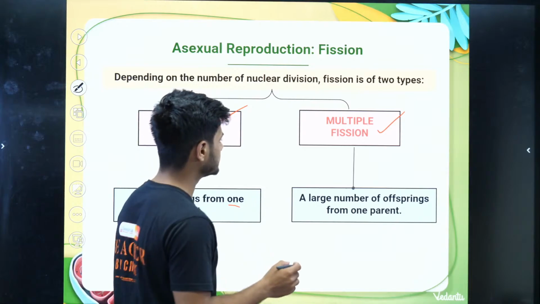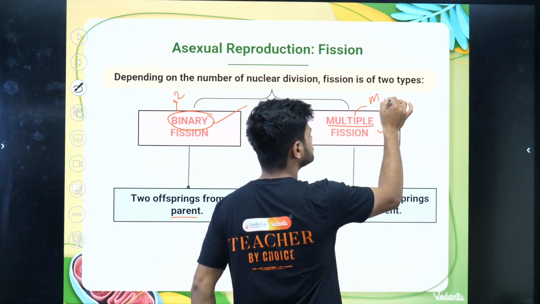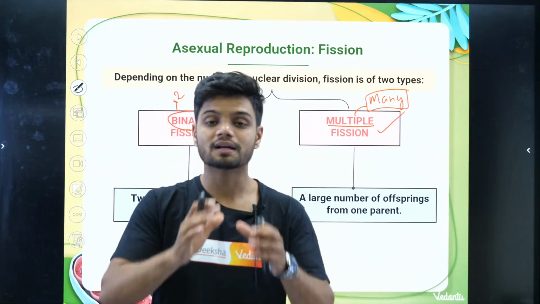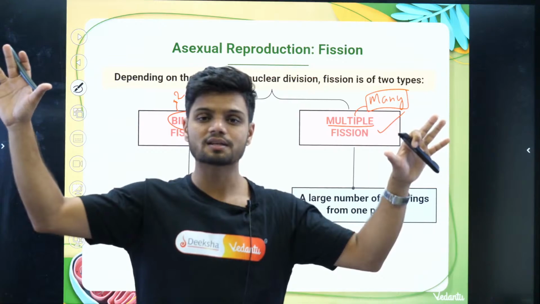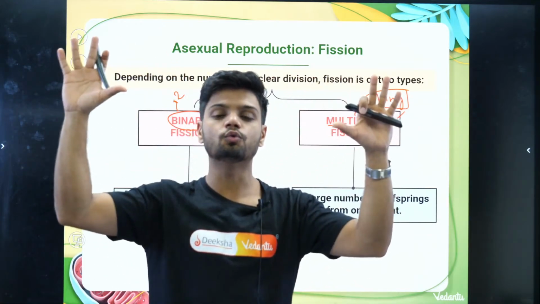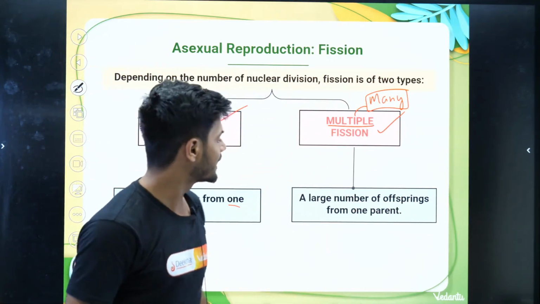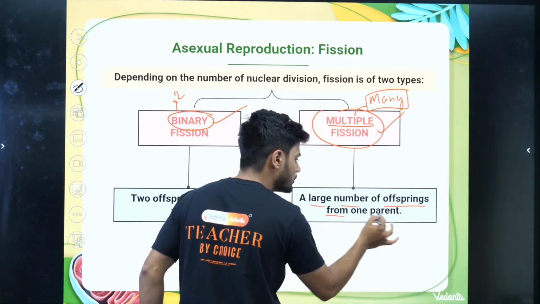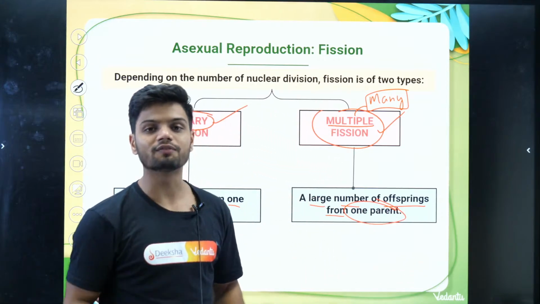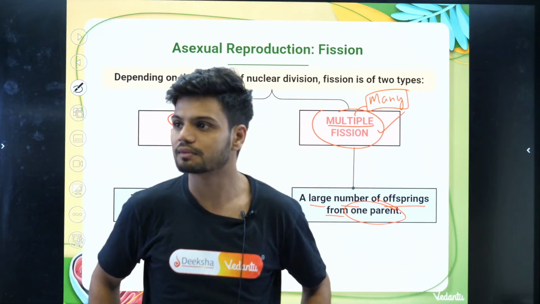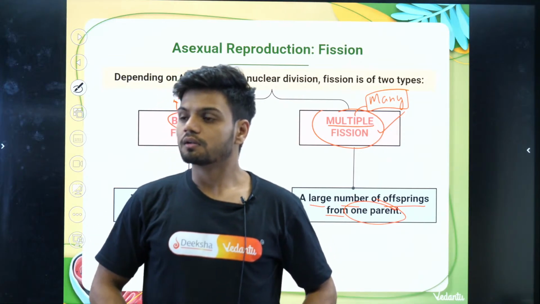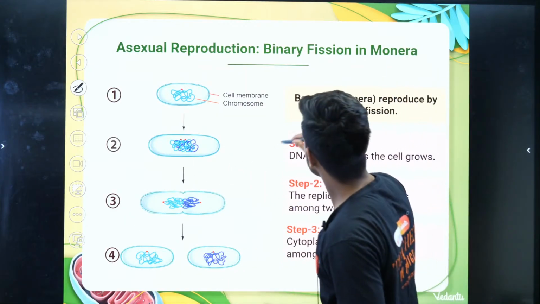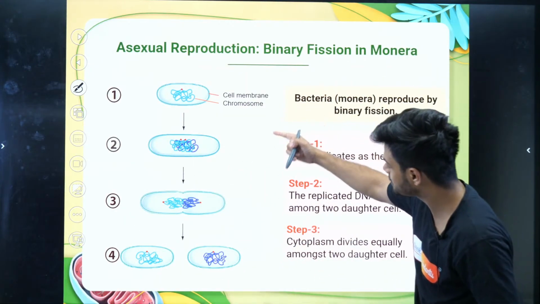Now what about multiple? Multiple means many. If one cell is dividing into many cells, into many offspring, that is called multiple fission. A large number of offspring from one parent. From one parent we are getting many offspring. Clear?